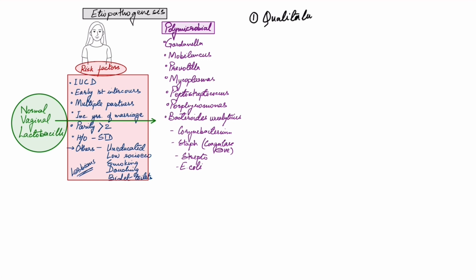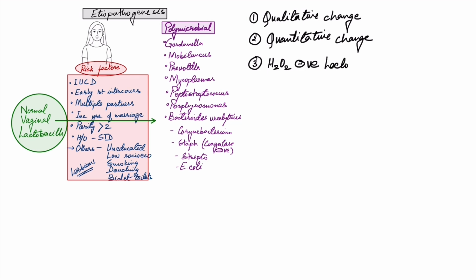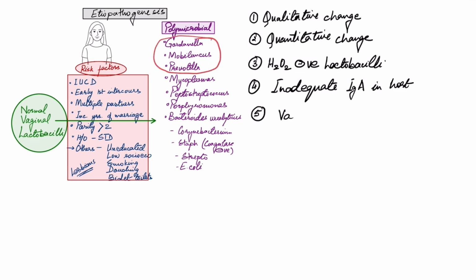There is also a quantitative change, that means the bacterial load in the vagina increases to about 1000 times the normal. The third is that lactobacilli which are hydrogen peroxide negative, that means they can't produce it, predominate. Fourth point is that there is inadequate IgA secretion in the host. So this makes it easy for the pathogenic bacteria to invade.